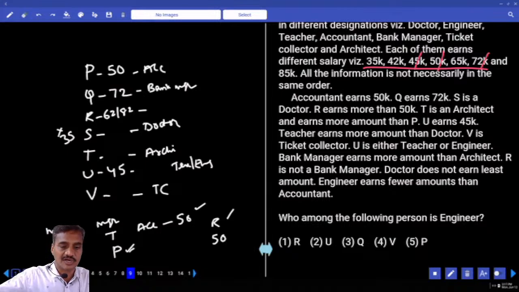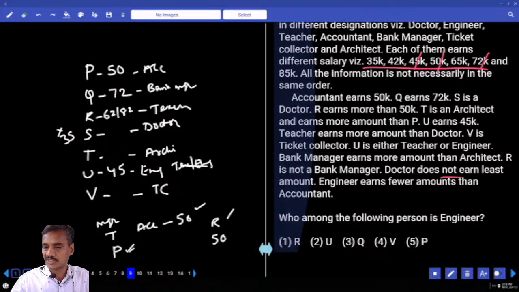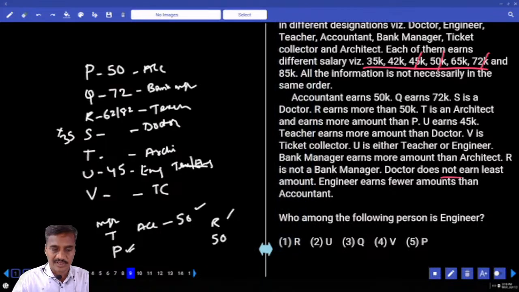Now this person R earns more than 50, and the engineer must be lesser than this one. Then who is an engineer? U is an engineer. And if U is an engineer, then this person is a teacher. Then now the professions were done. Now we are left with only the amounts. Then the doctor does not earn the least amount and 35 is ruled out for the doctor. Then tell me who is the person who earns 35? Architect, and T is an architect.